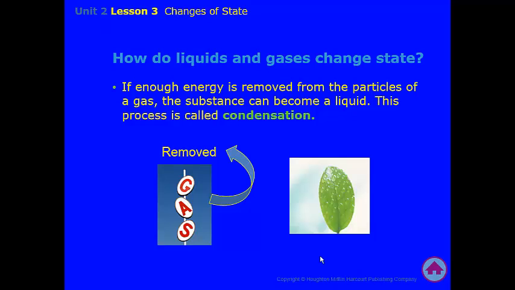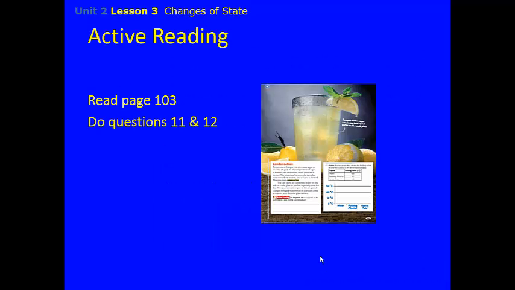That happens in nature, so you've got water gas molecules floating around in the air, and at night, like right now, the temperature is getting lower, so it's slowing down those gas particles, and their energy state is becoming lower, and as their energy state lowers, they would actually turn from a gas to a liquid and cause condensation to happen on your car, on the leaves, on the grass. All right, now take a turn at a condensation question on page 103. You've got 2 of them, 11 and 12, so pause the video and try your questions.